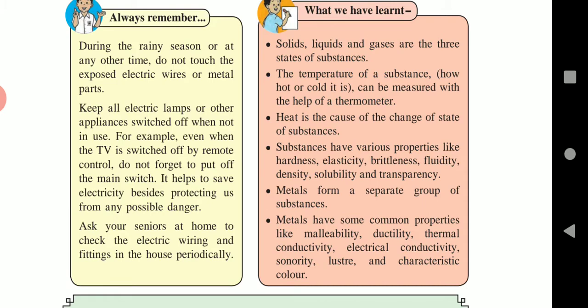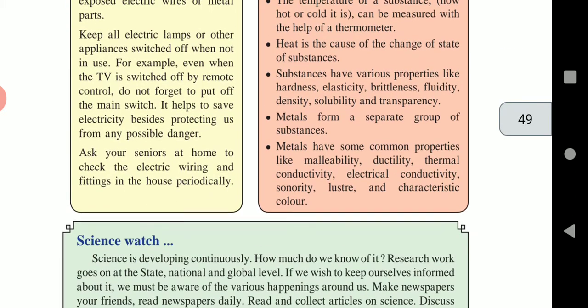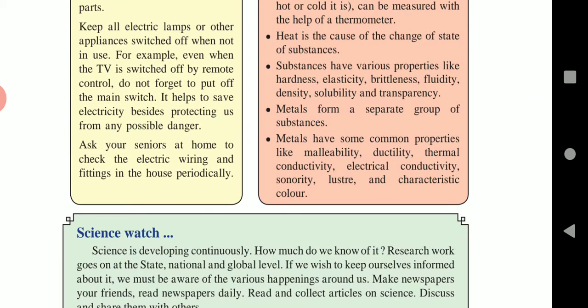For example, even when the TV is switched off by remote control, do not forget to put off the main switch. It helps to save electricity, besides protecting us from any possible danger. Ask your seniors at home to check the electric wiring and fittings in the house periodically.